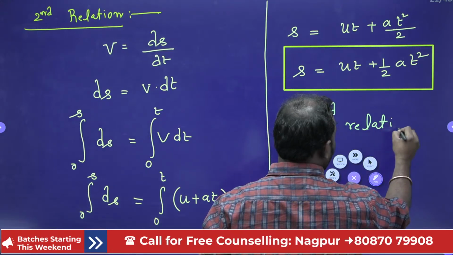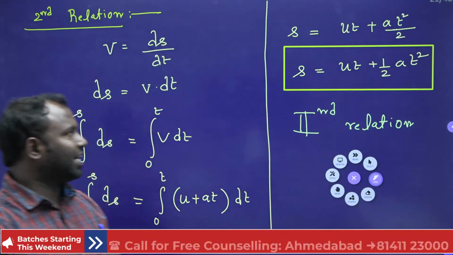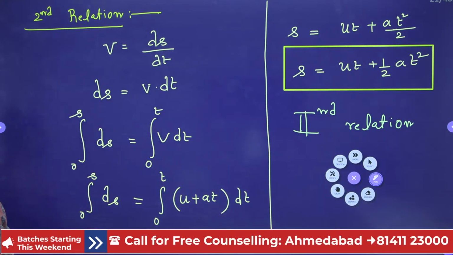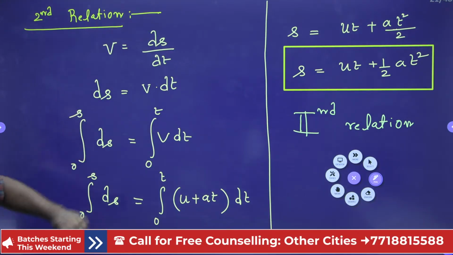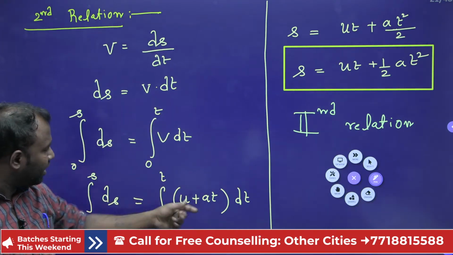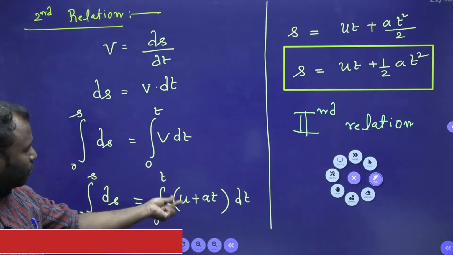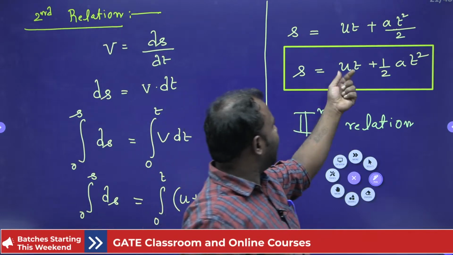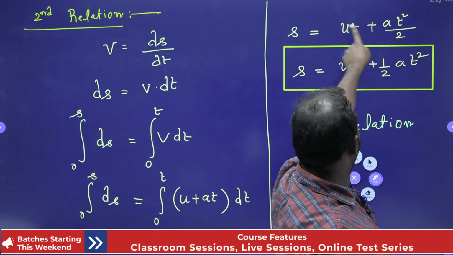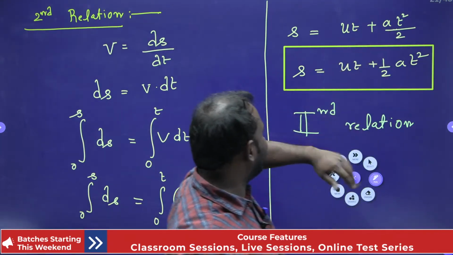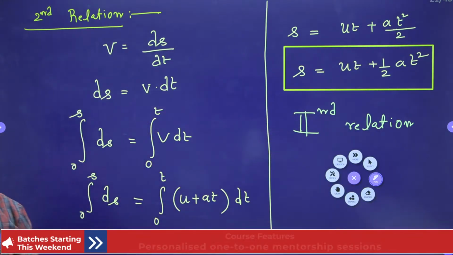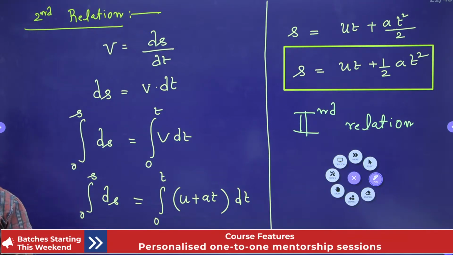Yes guys, hope you understand, right? Second relation. So ds I have taken, in between the limits of 0 to s I have done. Now 0 to t, and in place of v I got u plus at, right? Integrating u I get ut, and integrating t I'm going to get a t square by 2, right? Now a is a constant, I can keep it like that only. Hope you understand, right? Now let us move to the third relation.